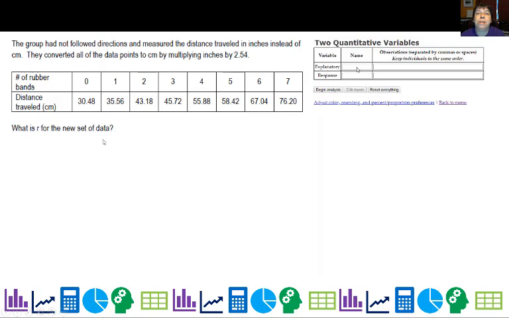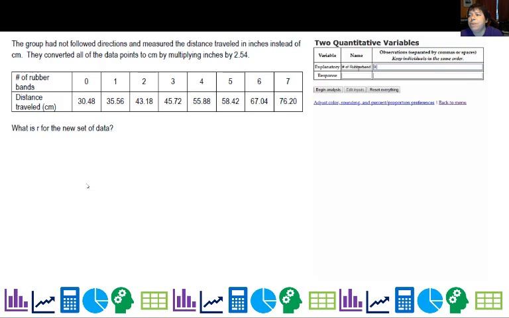Now, the group had not followed directions. You probably noticed those measurements were different from yours, and that's because they did it in inches instead of centimeters. So what do we do here? Convert all these to centimeters. And I went ahead and used Scatterplot to get my new data, and we'll see what R is for that.